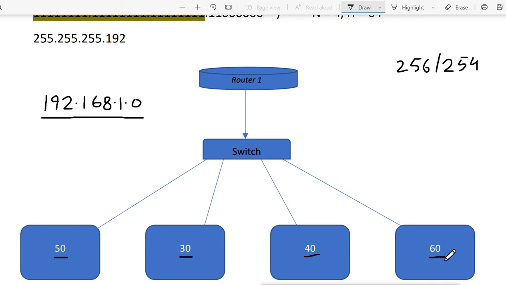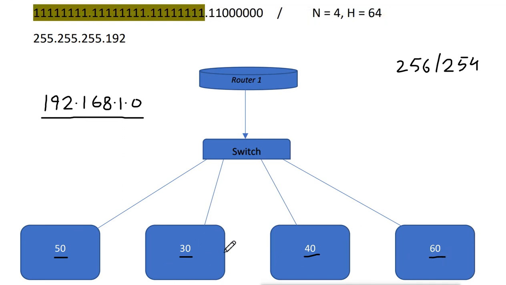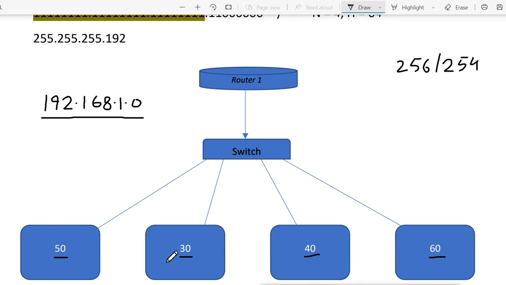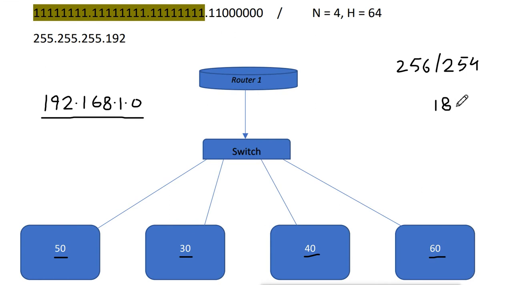If I total all these numbers, we get 180 machines. That means I need a total of 180 IP addresses.